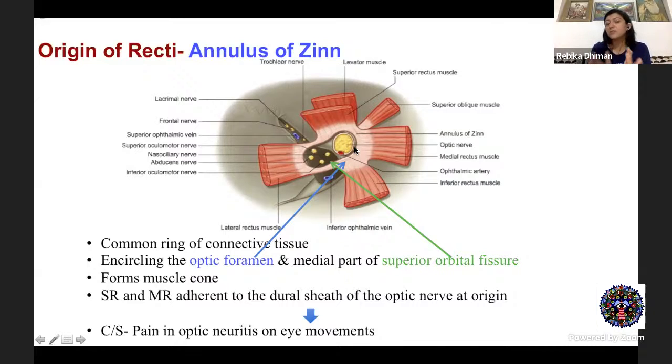So this is the reason why, in case of optic neuritis, where there is inflammation of the optic nerve, inflammation of the nerve sheath, whenever there is extraocular movement, especially upgaze and inward movement, because of this attachment, the patient complains of pain. So pain on eye movements becomes one of the classical features of optic neuritis, and this is the reason why.